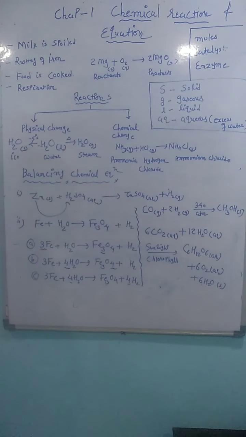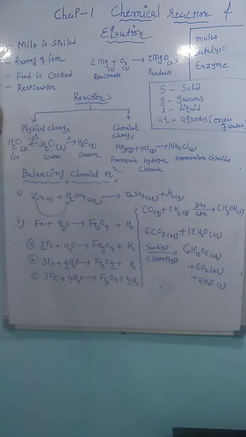A mole is the Avogadro number. Its value is 6.022 into 10 raised to 23. If 6.022 into 10 raised to 23 atoms are there, then it is called atomic weight. If 6.022 into 10 raised to 23 molecules are there, then it is called molecular weight. Okay. Now other thing.